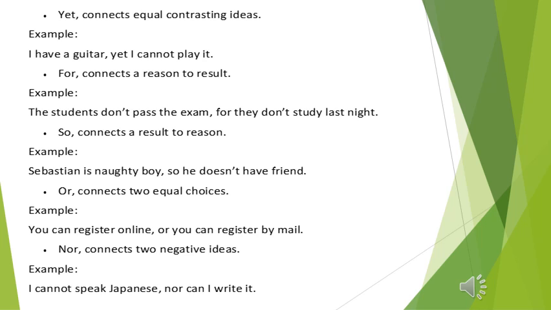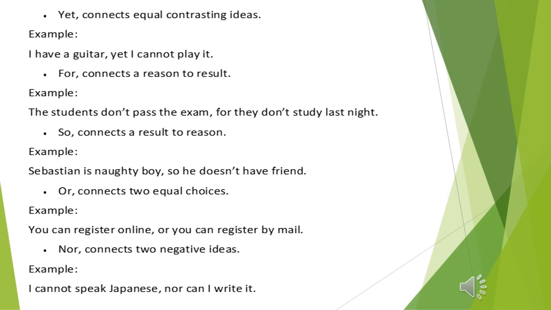Another coordinate conjunction, nor, is used to connect two negative ideas. Example, I can't speak Japanese, comma, nor can I write it. Two independent clauses joined together by the coordinate conjunction nor, and this coordinate conjunction is preceded by the comma.